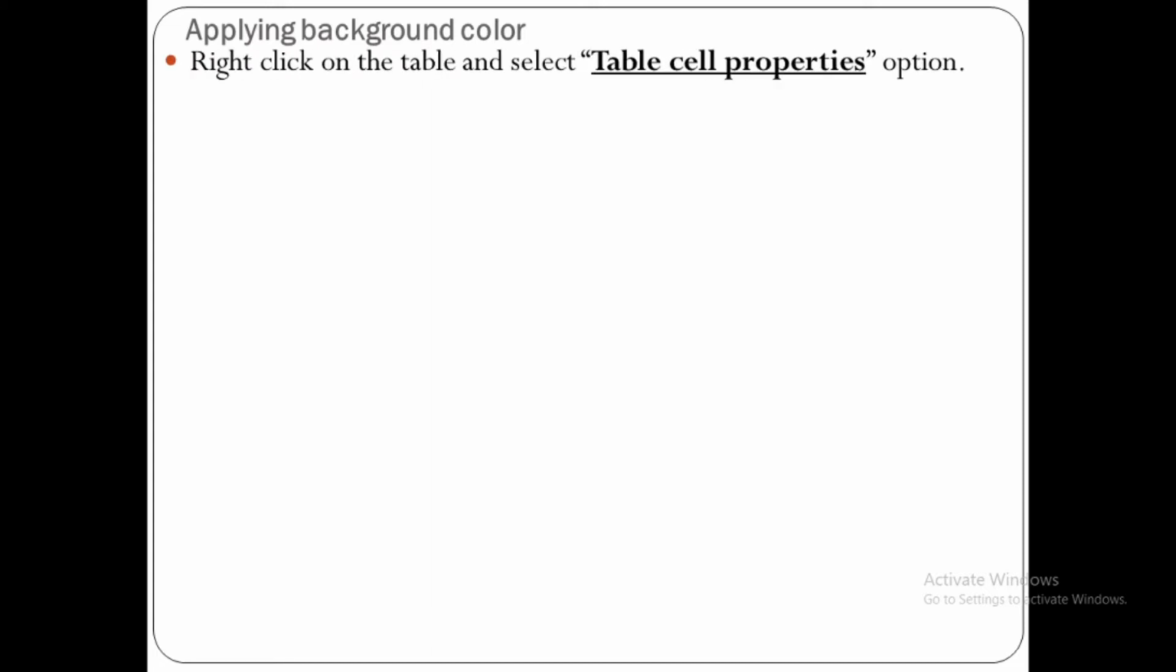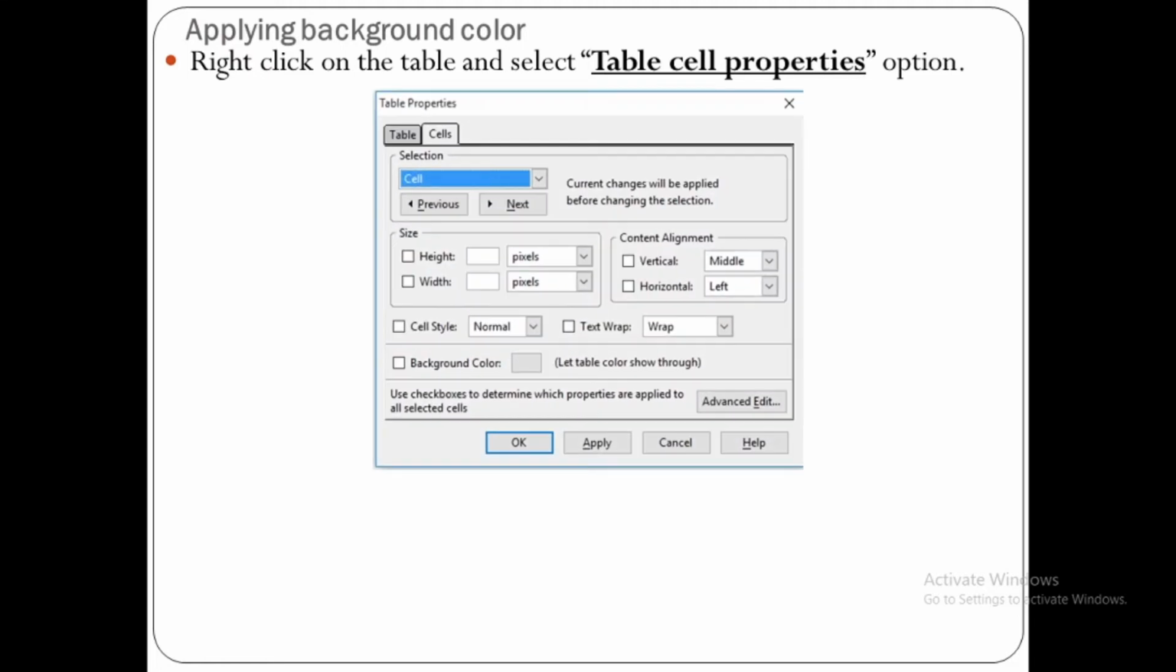Now how to apply background color, that is inside cell. So right click on the table and select table cell properties option. When you select table cell properties option, it will display table properties dialog box as shown here. There are 2 tabs you can see, table tab and cells tab.